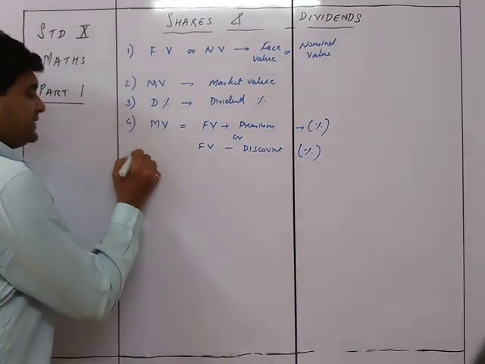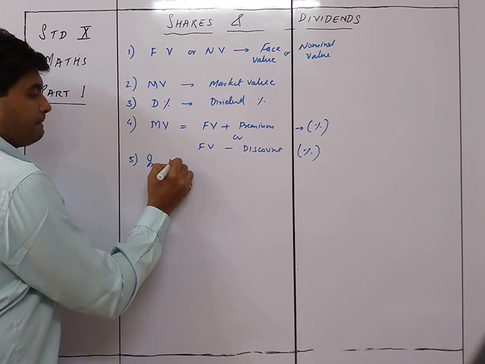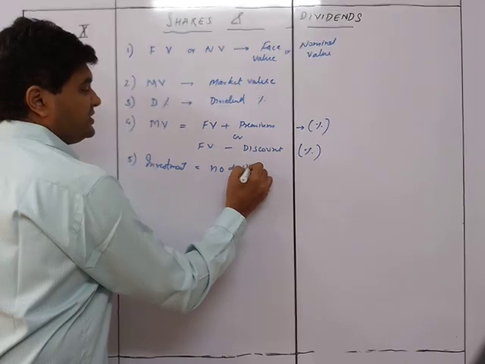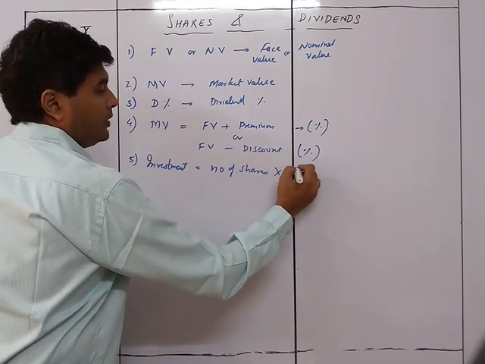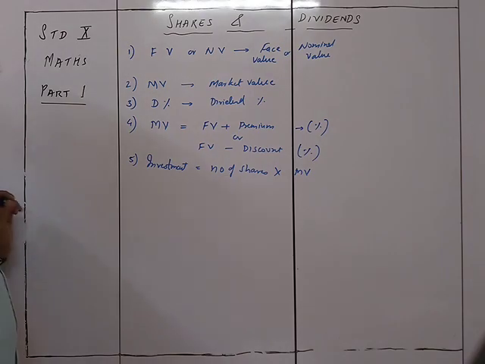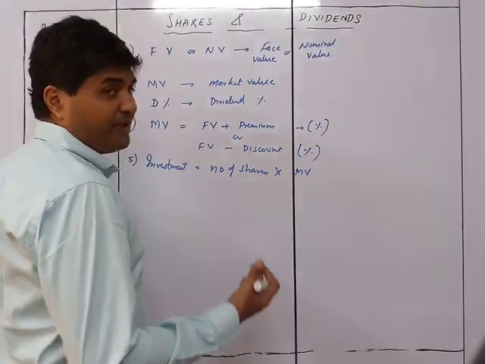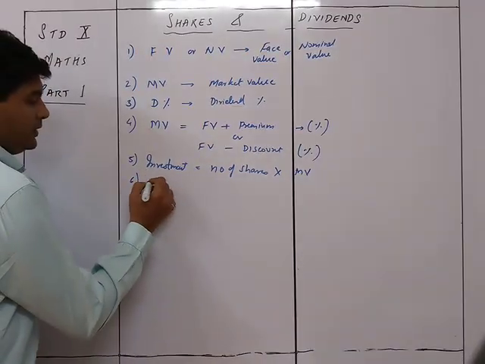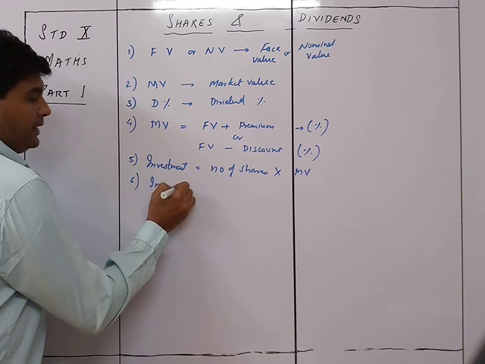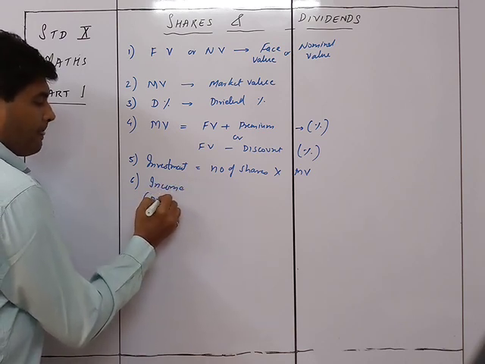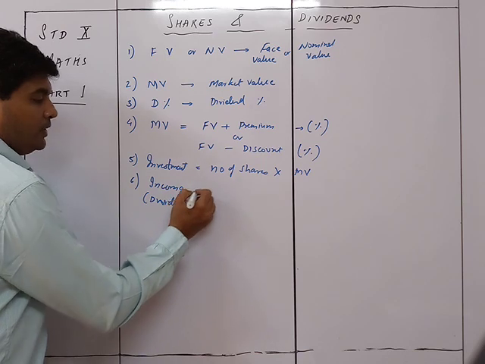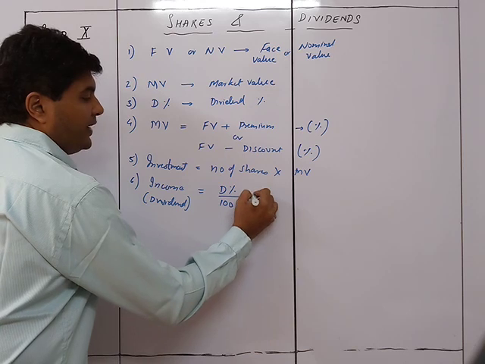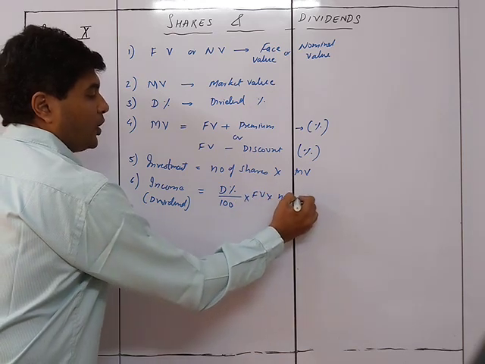The next will be investment. So investment is going to be number of shares into MV. If it is the first time, it would be FV also, but normally it would be MV. Next, income. Income is nothing but the dividend. So income is dividend percent upon 100 into FV into number of shares.